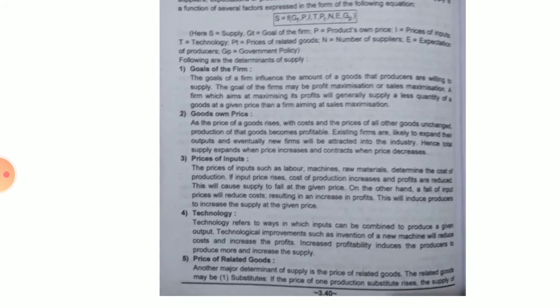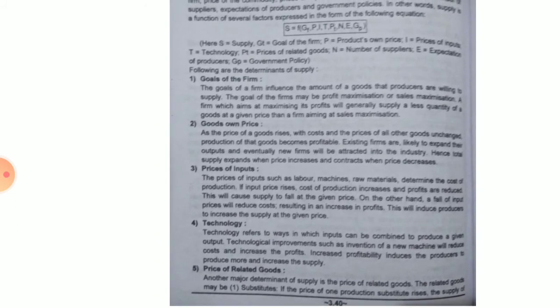Technology refers to the way in which inputs can be combined to produce a given output. Technological improvements such as inventions of new machines will reduce the cost and increase the profit. Increased profitability induces the producer to produce more and increase the supply.